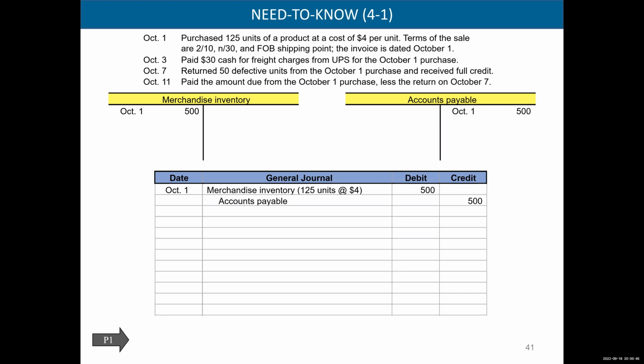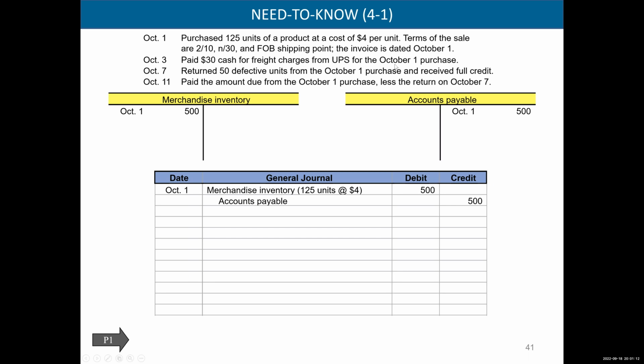Now, when we pay the freight, we're going to be debiting merchandise inventory, right? When we're the buyer, we debit merchandise inventory. If we're the seller, then that freight cost is going to be delivery expense. But in this example, we are the buyer, so we're going to debit merchandise inventory. October 3rd, paid $30 cash for freight charges from UPS for the October 1 purchase.